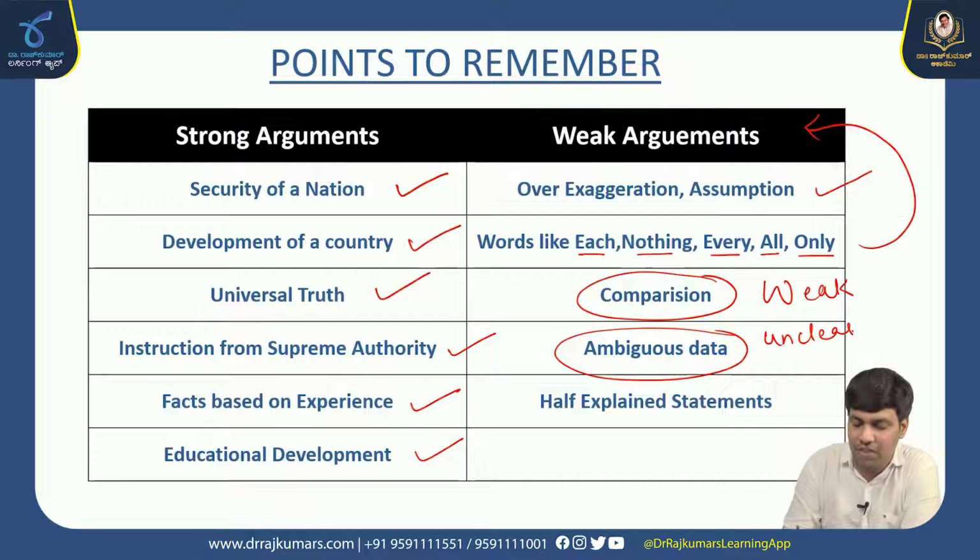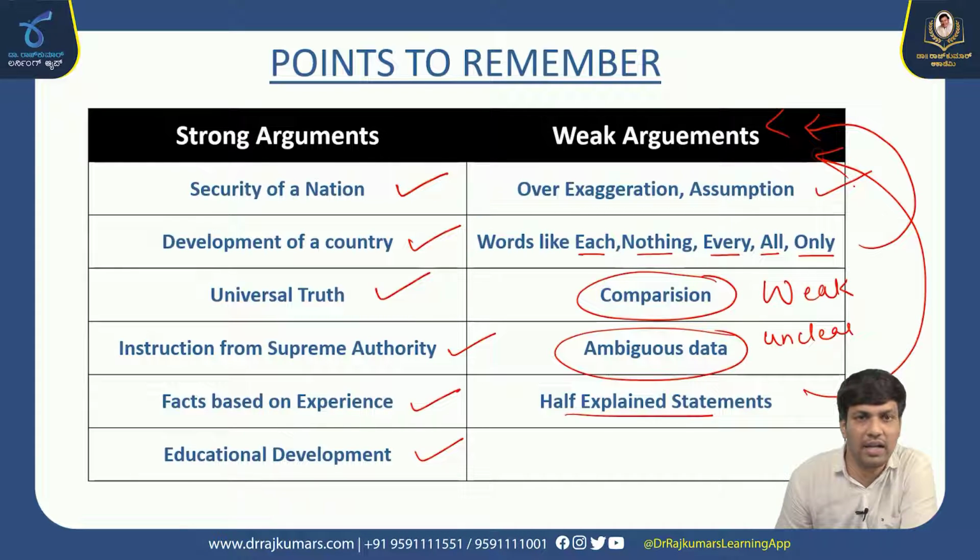Last one, half explained statements. Half explained statements are always weak arguments. Please remember, you should always complete the statements and you should not half explain. Wherever you go half explained, then you need to consider those arguments as weak arguments. These are the 5 points which need to be remembered in the weak argument section. Okay, let me move on to our problems in detail.